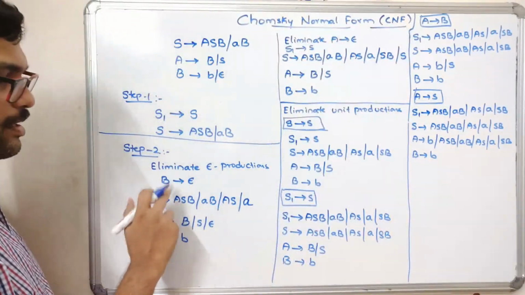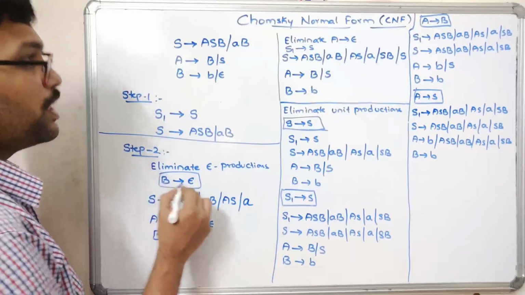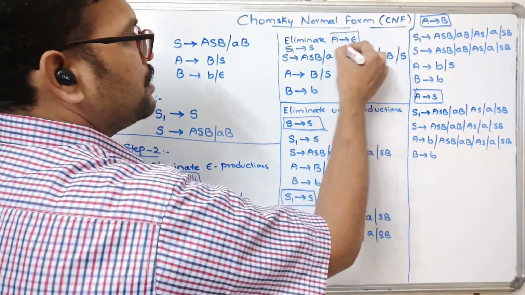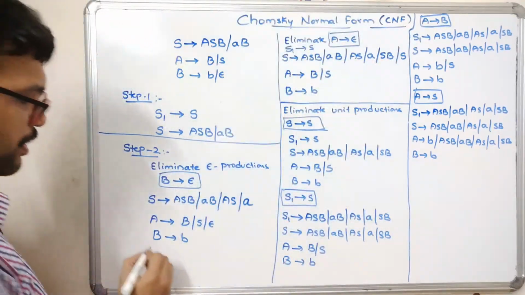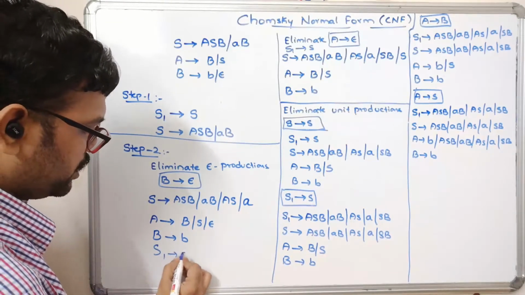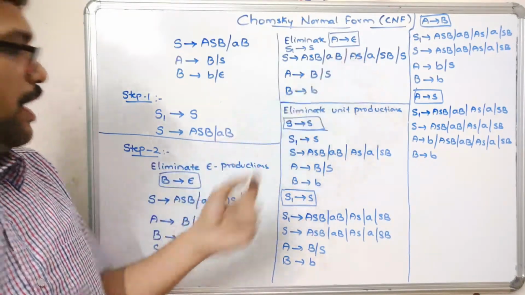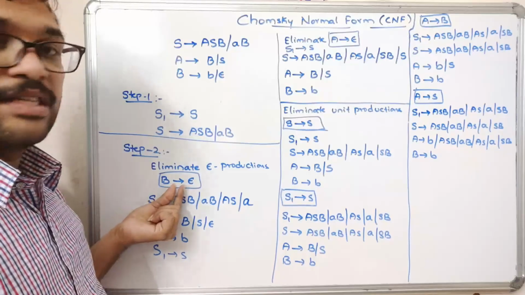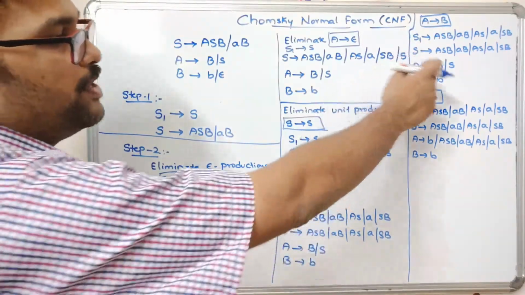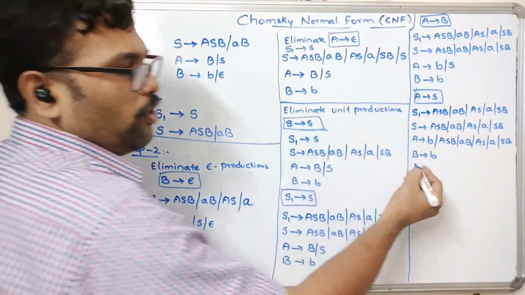So we are eliminating the unit production. First we eliminated the epsilon production. This is one thing, and this is another thing. We have eliminated here also S1 tends to S. So we are removing the epsilon, that means null productions, and then we are removing the unit productions. So we got the result here.